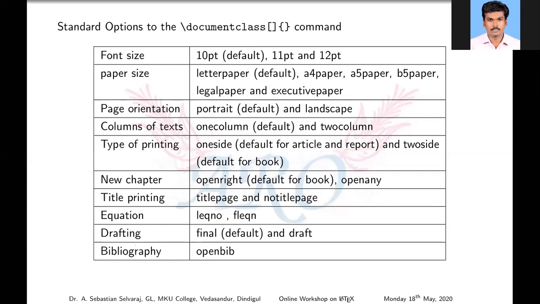Equation. Usually the equation number appears only on the right hand side, the right end of the page. The equation always appears in the center of the page width, not height, only the center of the page width. Suppose you want to put your equation on the left hand side, you may use fleqn, flush left equation. If you want the equation number on the left hand side, use leqno, left equation number. So you may use draft copy or final copy based on your wish.